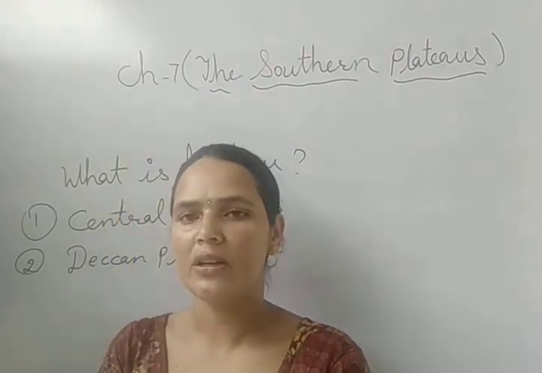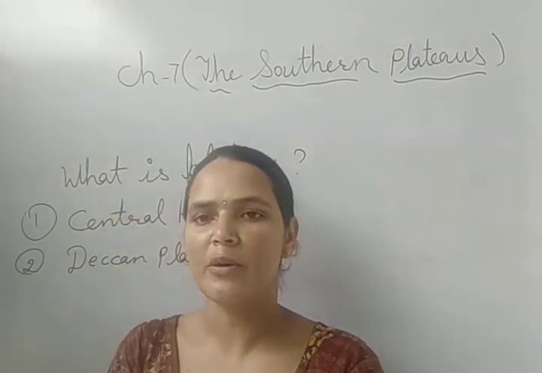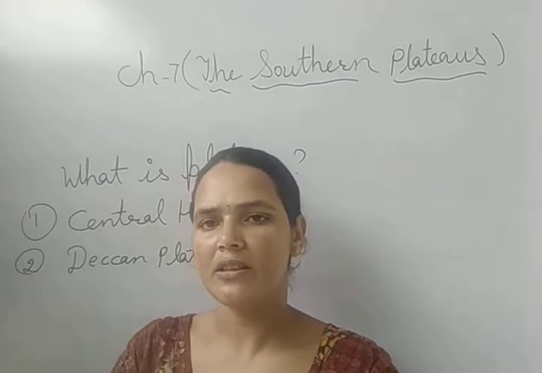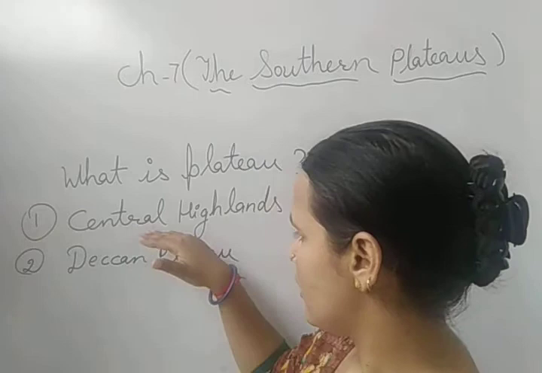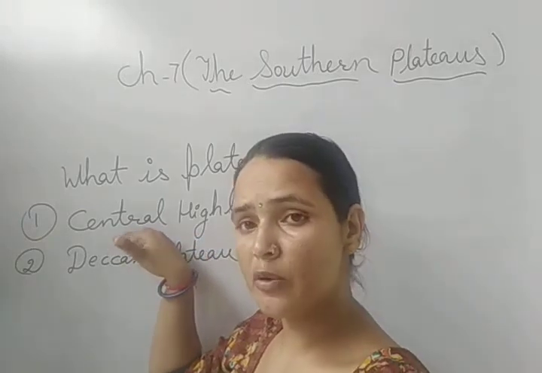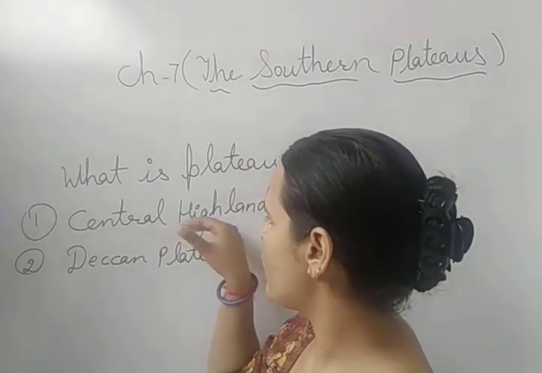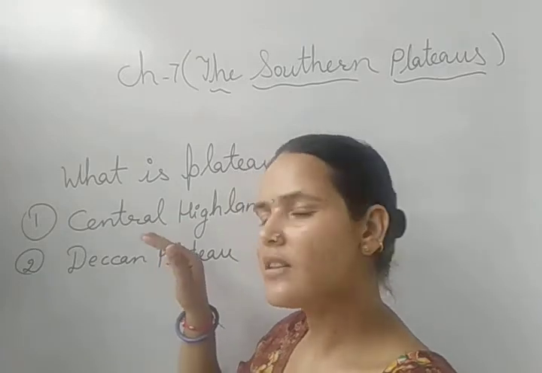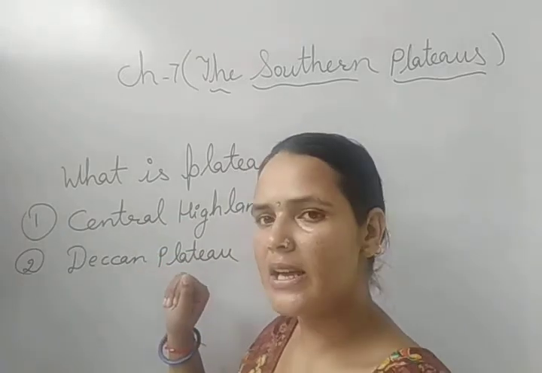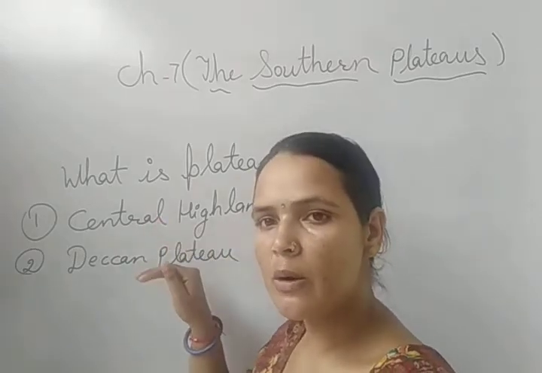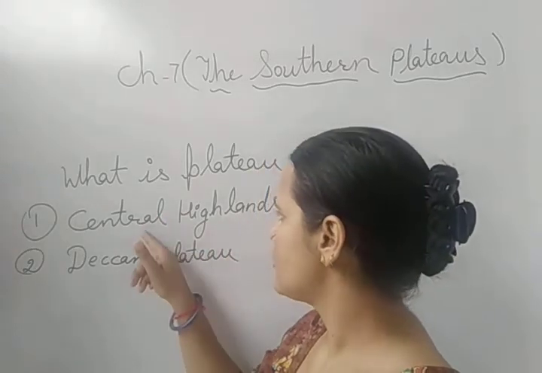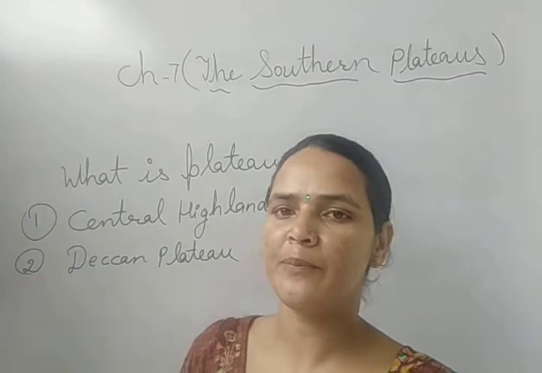River Narmada flows in the state of Madhya Pradesh. This river divides the southern plateau into two parts. The northern part of the river is known as the Central Highland and the southern part of the river is known as the Deccan Plateau. So now let's discuss one by one about both these plateau regions. So first is the Central Highland.